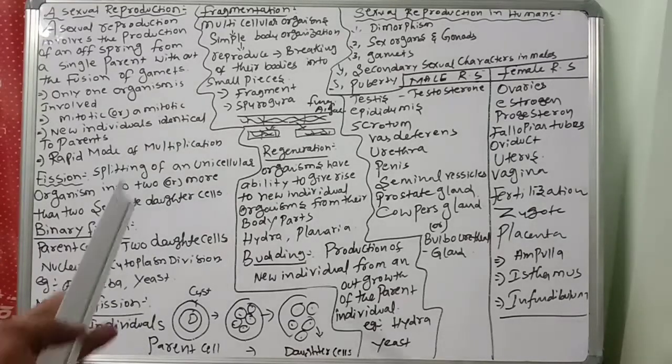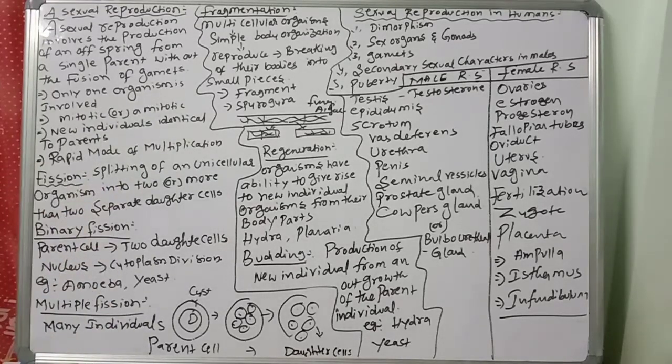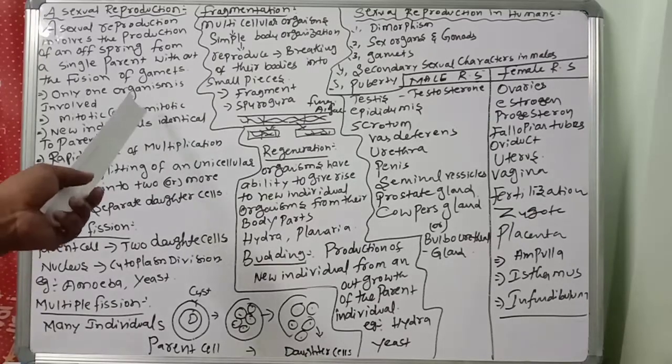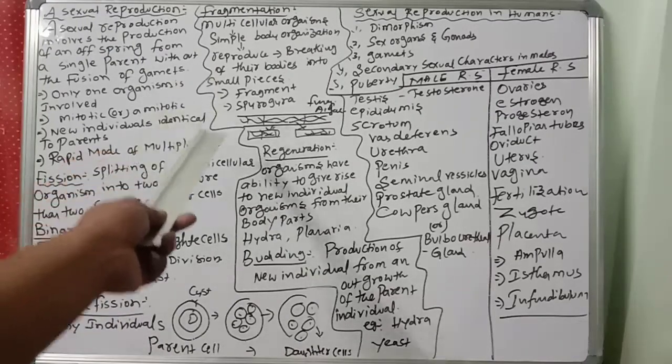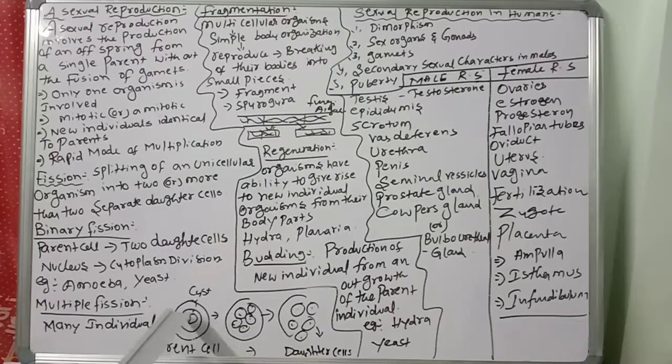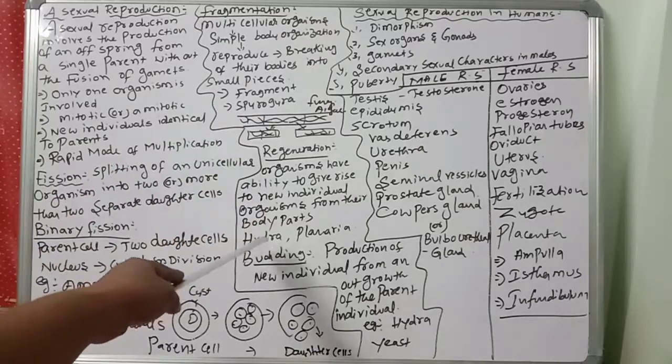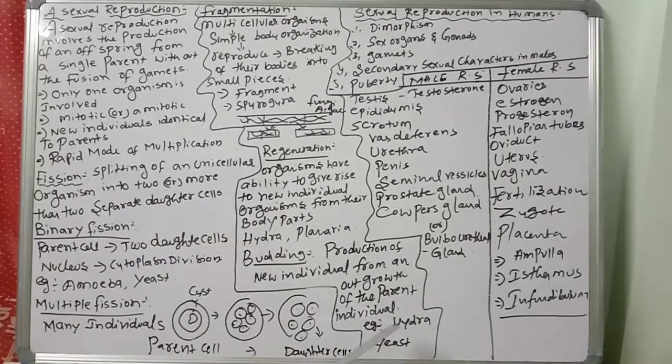So like this, there are very important points in the revision. These reproduction-related points are very important to gain good marks in the exam. Mitotic division occurs only in asexual reproduction. Binary fission: amoeba, yeast. Multiple fission, where many daughter cells form in a cyst: plasmodium. Fragmentation: spirogyra. Regeneration: hydra, planaria. Budding: hydra and yeast. So these are related to male and female reproductive systems.